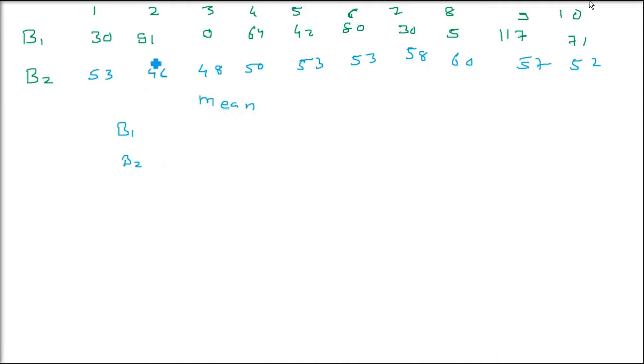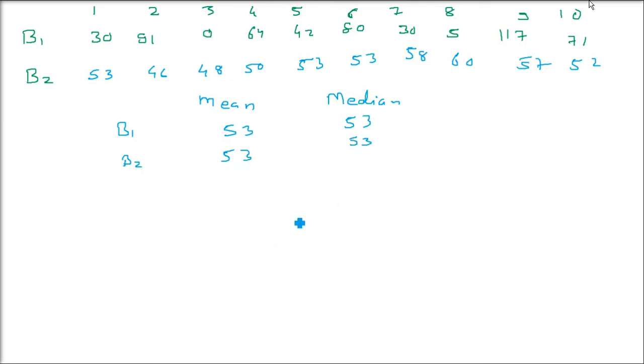That is, for both the distributions, we don't know who the batsmen are, but the first batsman also has a mean of 53. That is, every time he goes, he scores 53. Batsman 2 also, every time he goes, he scores 53. Mean and median are almost the same.